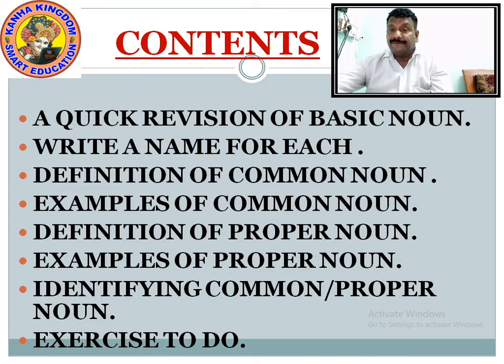Write a name for each. There is a list of professions given. You have to write down the names according to the list given below. There is a list in which it says a teacher, a friend. You have to write the names just for identification, like who is your teacher, or maybe your best friend.